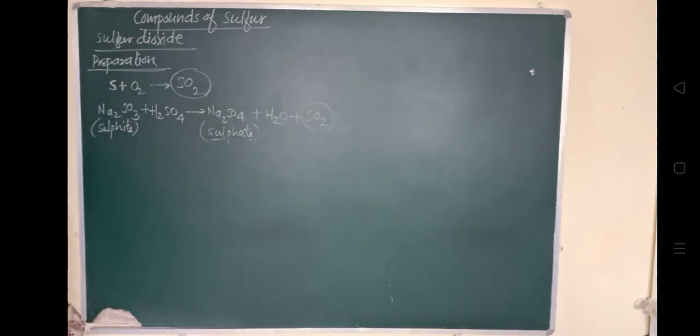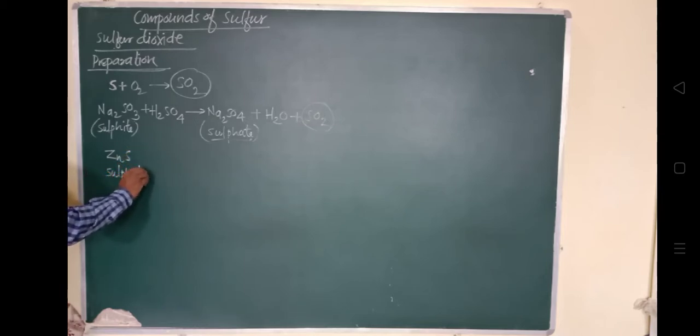Then the industrial method, by which it can be generated from a sulfide, when the sulfide is reacted with oxygen: ZnS, that is zinc sulfide.